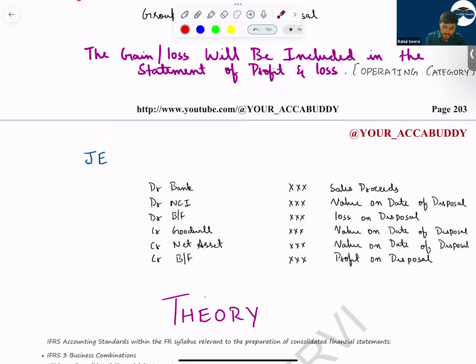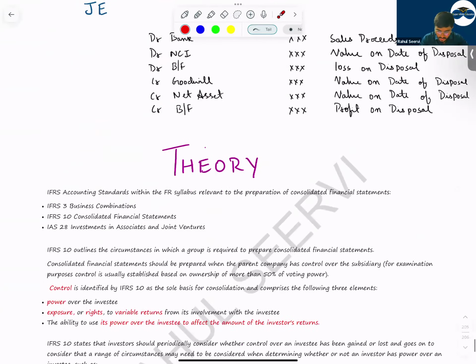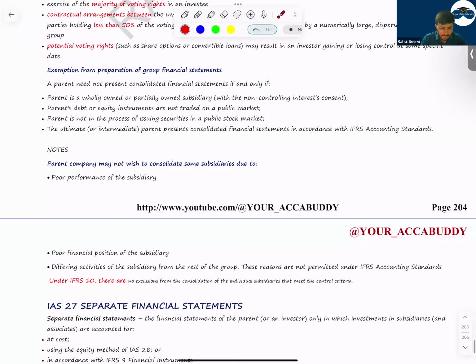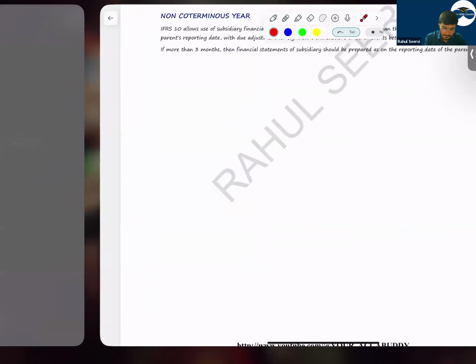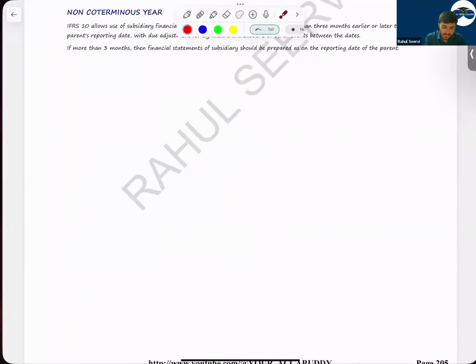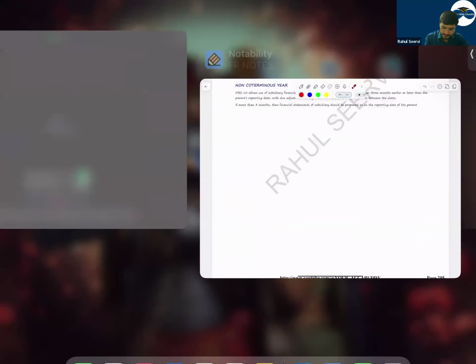Debit bank, cash is coming in. Goodwill we will remove. Net assets we will remove. NCI we will remove. And whatever is the balancing figure will be your gain or loss. Understand that. Any doubt still here to anyone?